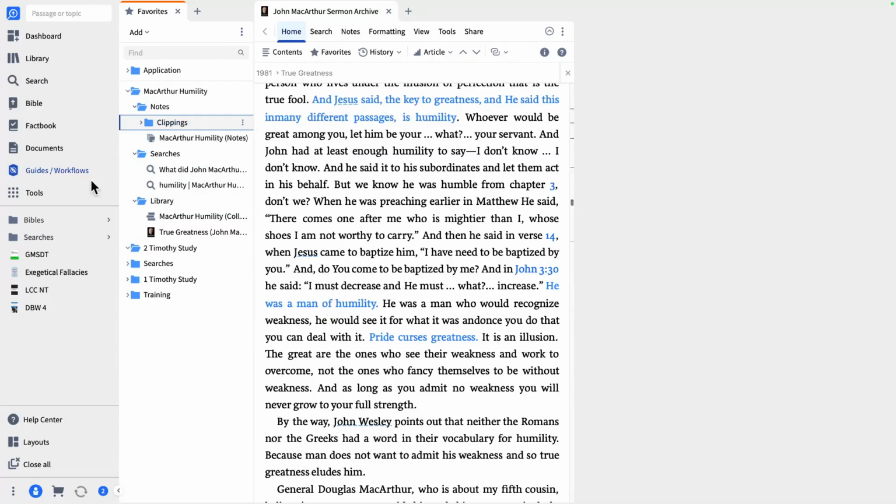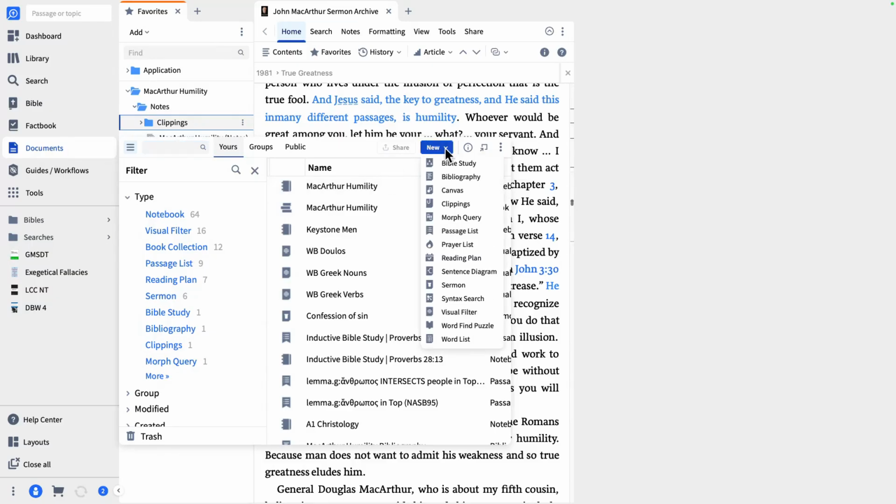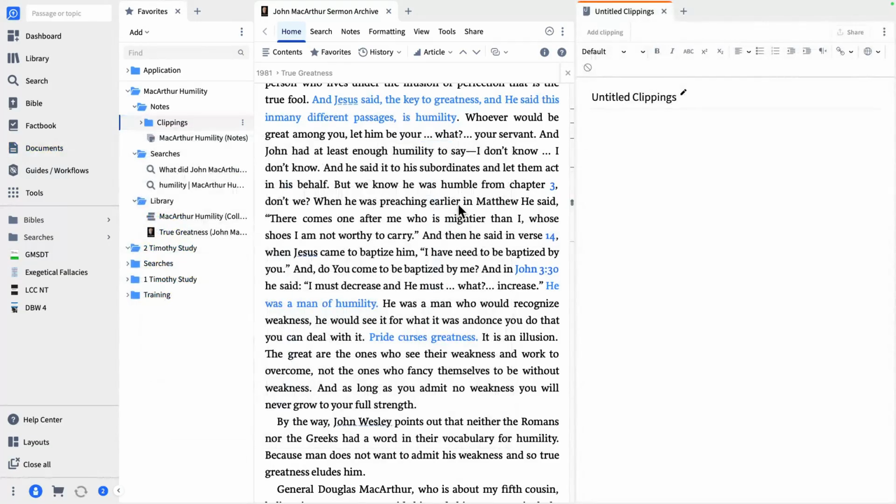All right. And what's a clippings document? Let's go into documents. Okay. Open that up. You'll see this little window pop up. You want to go to where it says new, click on that, and just click on clippings. Now we've got a new clippings document. And then we're just going to use that same MacArthur Humility. I can't believe I'm spelling it right every time I type it in there. That's never happened. So there's MacArthur Humility.